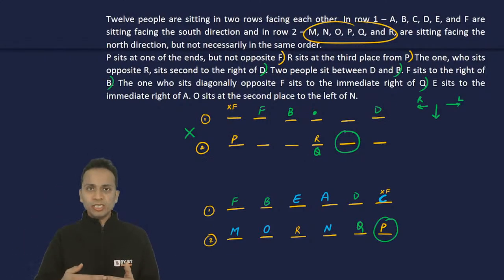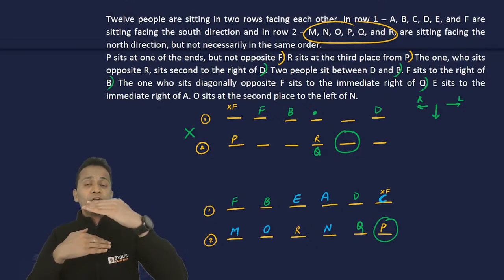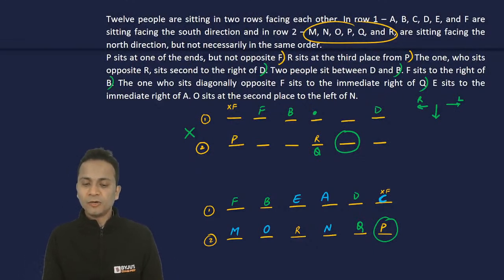So one is opposite, one is diagonally opposite. Diagonally opposite is important when there are two different rows in which people are sitting. Okay. All right. Now let's move on to solving the questions one by one.